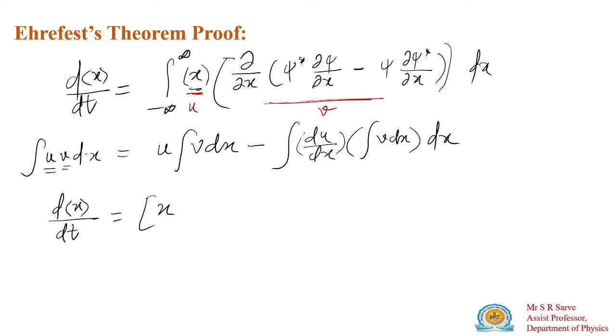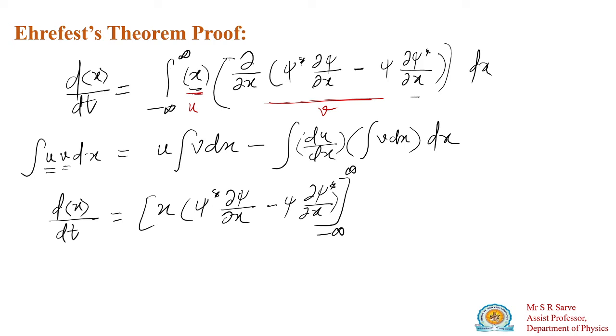The differentiation gets cancelled after integration, so this gives psi star d psi by dx minus psi into d psi star by dx, with upper limit plus infinity and lower limit minus infinity.